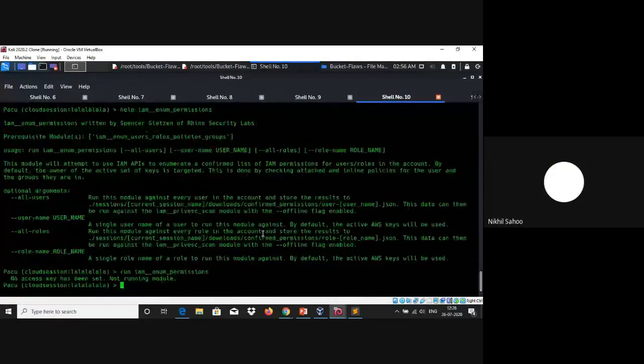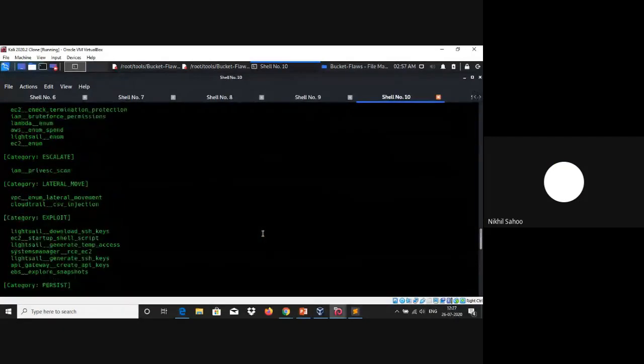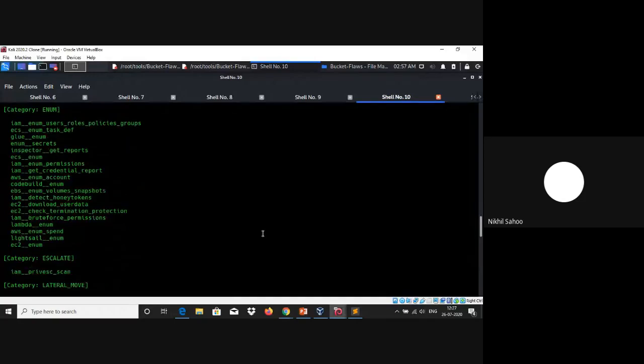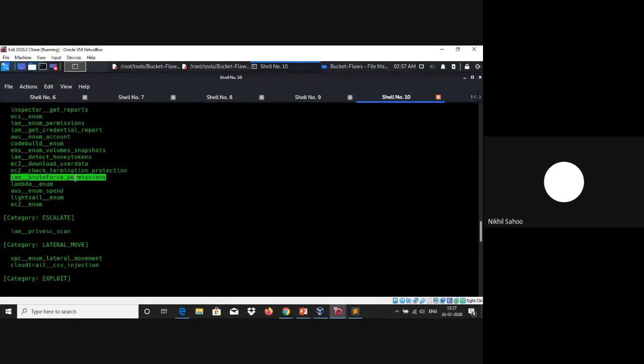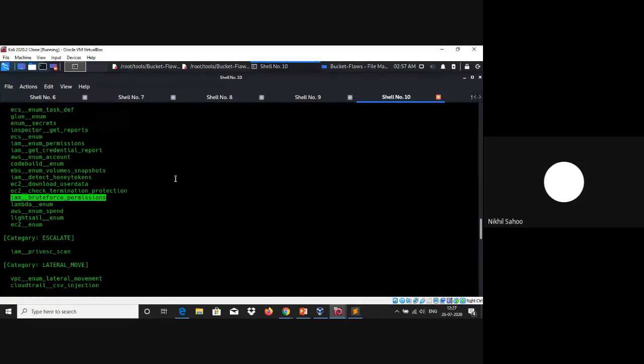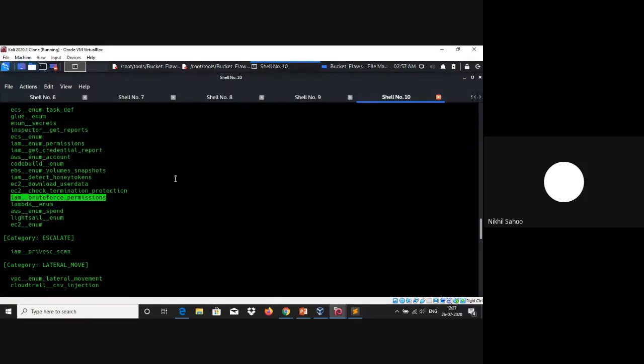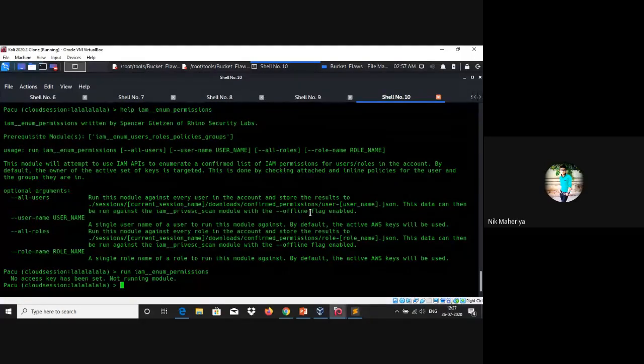It is a very good tool. If you want to perform any kind of AWS security testing, then this is certainly worth a try. It also has an additional brute force permission module here. In privilege escalation scenarios, what we do is try to enumerate all the permissions. Now, let's say we don't have the permissions to actually enumerate all the policy permissions. So what we can do is proceed forward with this IAM brute force permissions. What this basically does is brute force all kinds of permissions related to AWS, and list out all the permissions that are available.